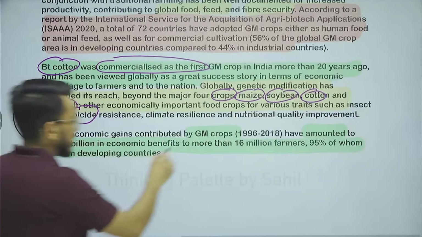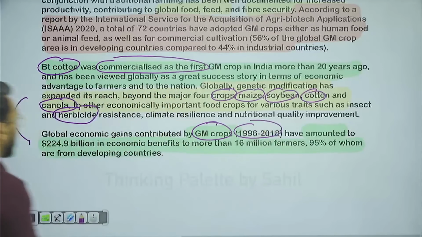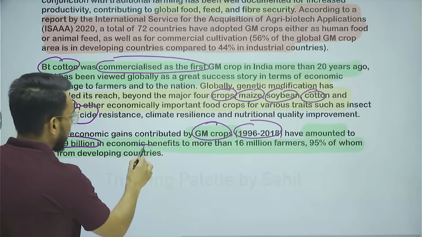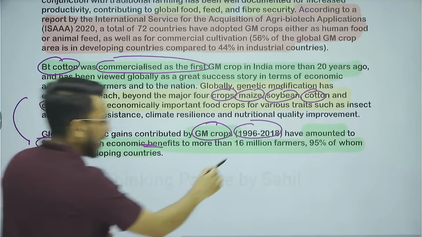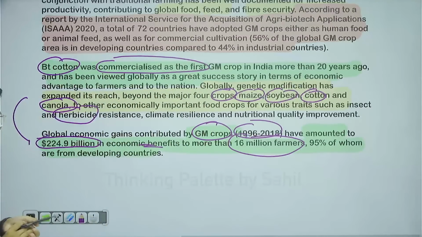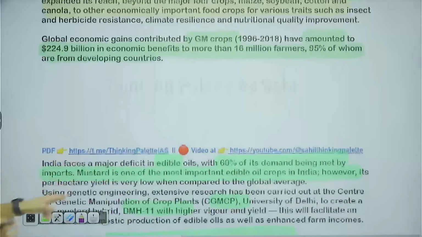For example, genetically modified crops between 1996 and 2018 have amounted to nearly $225 billion worth of economic benefits, and have benefited more than 16 million farmers, 95% of them from developing countries, including India, which has benefited from GM crops, specifically cotton.